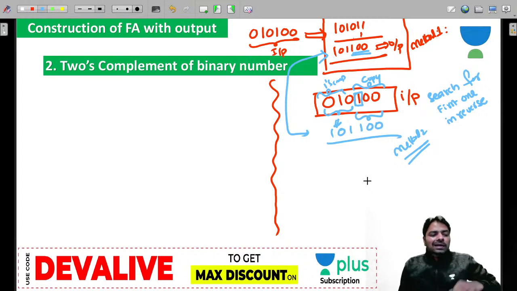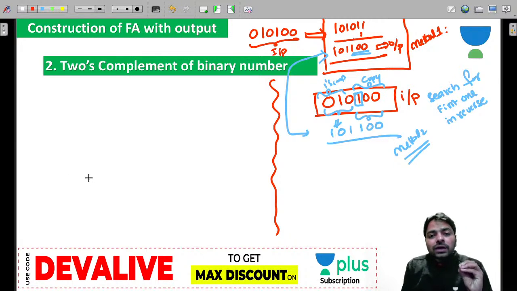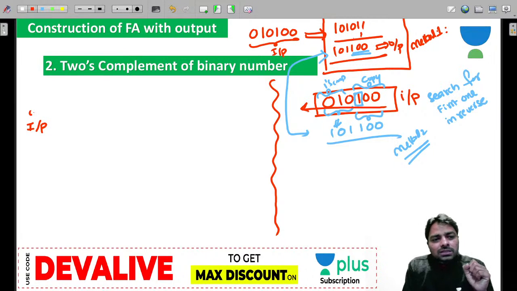Most of you have learned it, maybe in digital logic, guys. Then how you implement the machine is slightly difficult. Look at the input, guys. You need to scan in reverse direction, but can you do that directly? No. So what do you do? The actual input is 0 1 0 1 0 0, but you reverse it